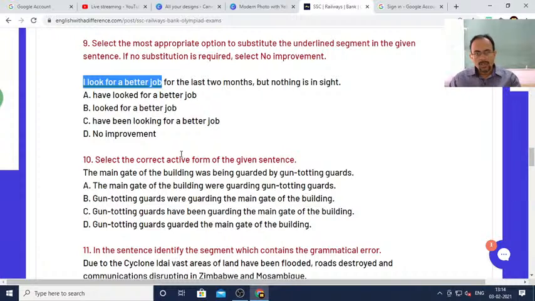Have looked for a better job, or looked for a better job, or have been looking for a better job, or no improvement. So say quickly.